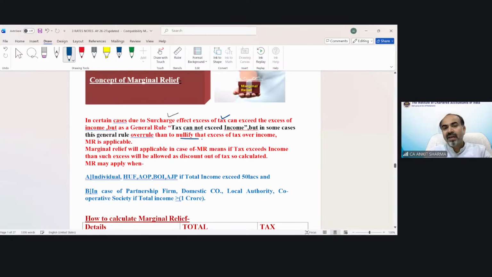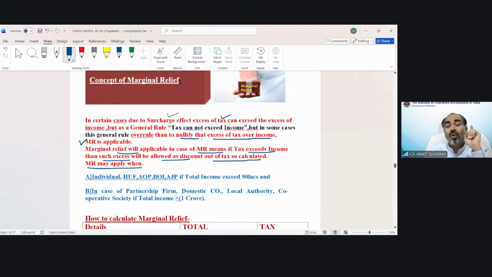To nullify that excess of tax over income, marginal relief is applicable. It's a kind of a discount. If tax exceeds income, then such excess will be allowed as a discount out of the tax so calculated.